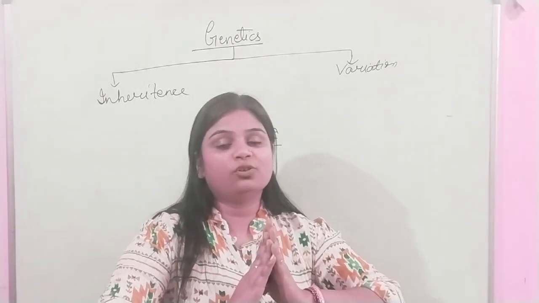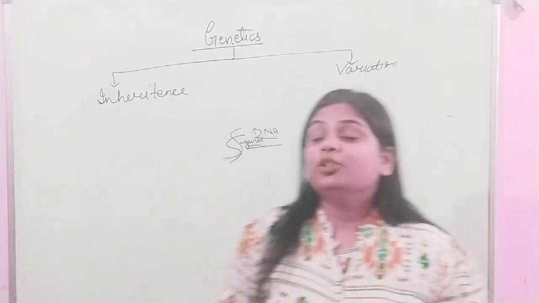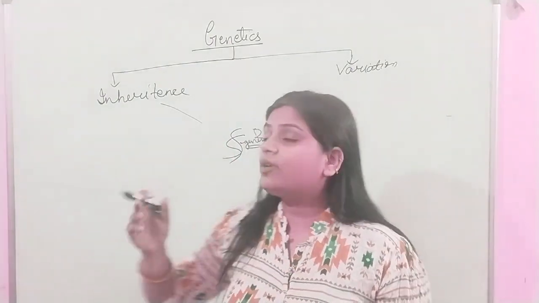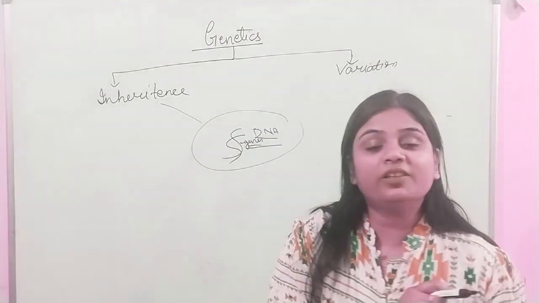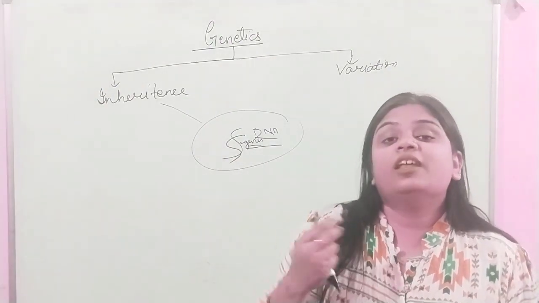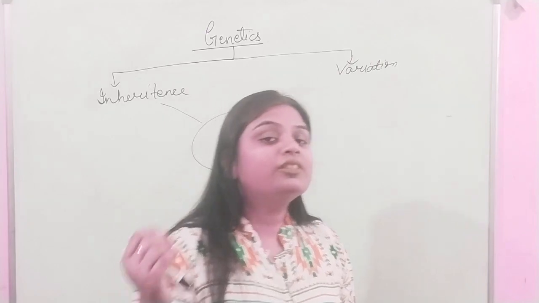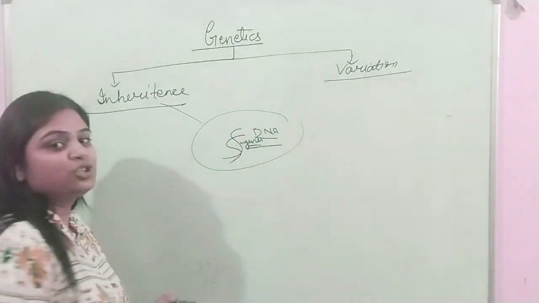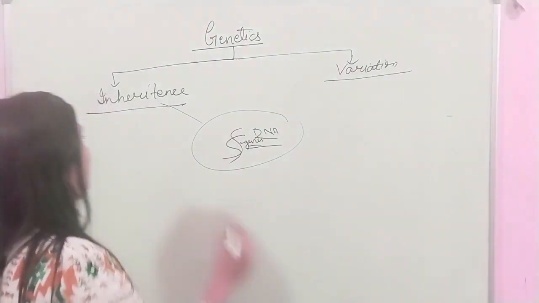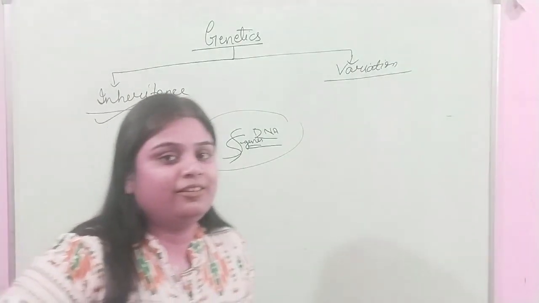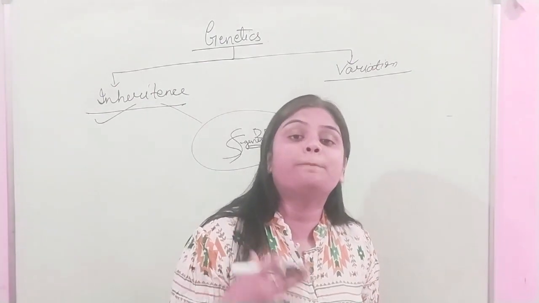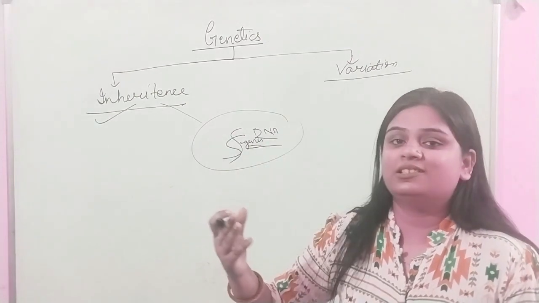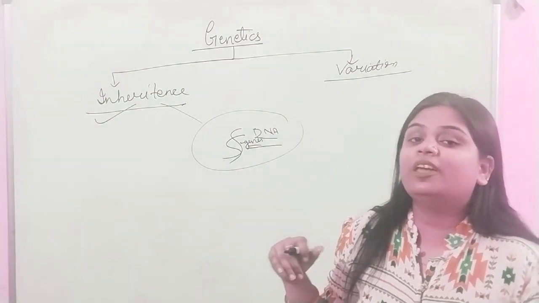Both the DNA mix together to form a new progeny, so they make a new character. The new character somehow resembles each parent, and some differences are also there. So this is the combination of resemblance and difference. Genetics is the study of what we inherit from our parents. And what do we inherit? The genes, the DNA.